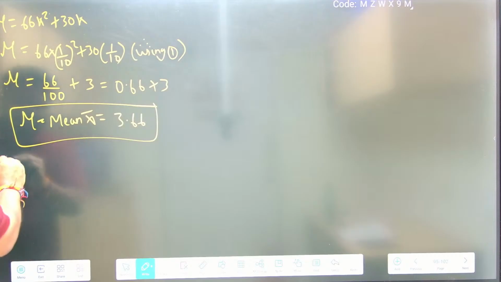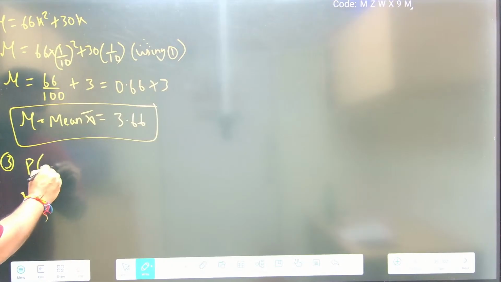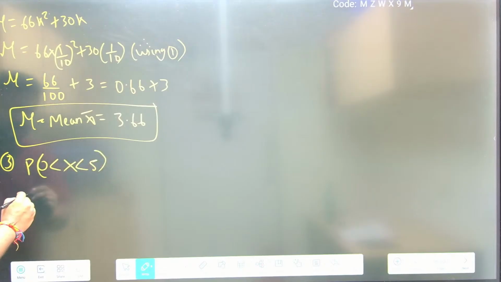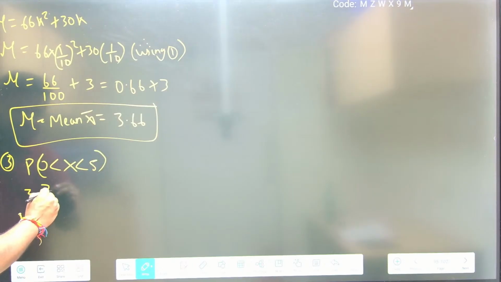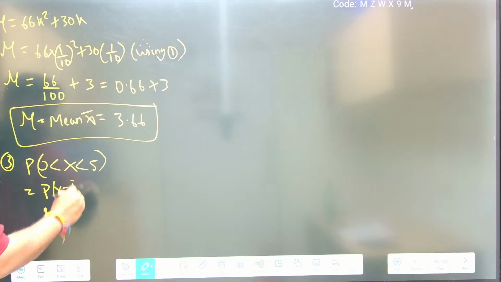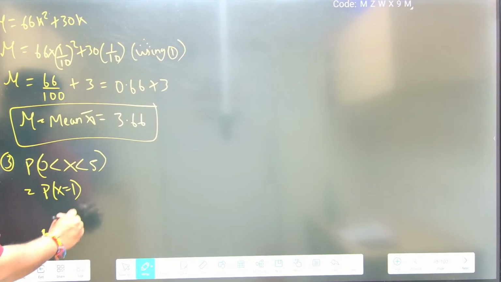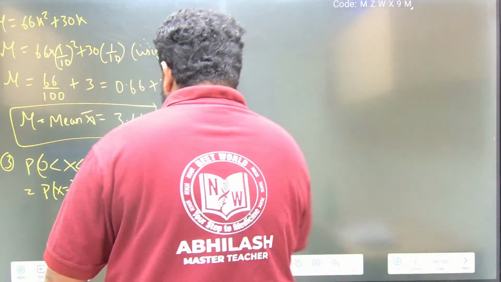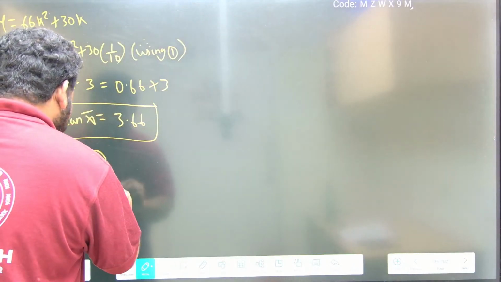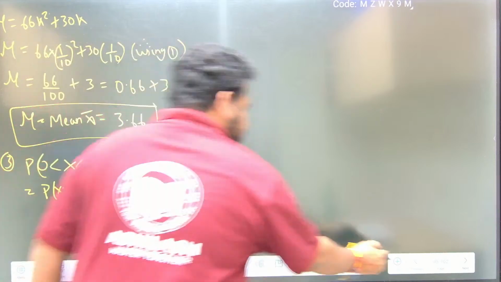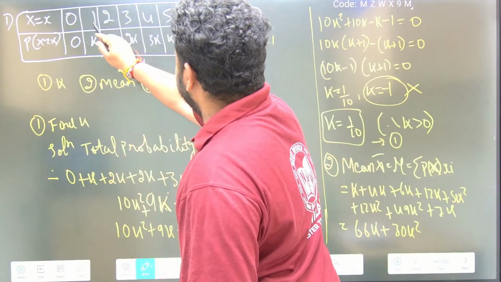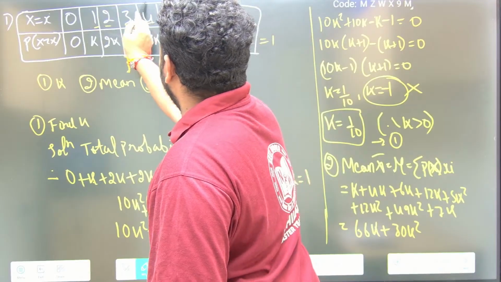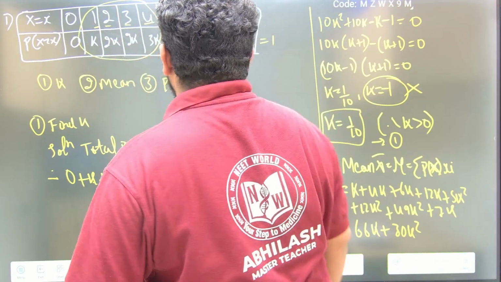Now the third thing that they are asking is the probability of x greater than 0 but less than 5. That means probability of x is equal to 1, we have to find out. Probability of x is equal to 1 plus probability of x is equal to 2. We have to find out probability of x is equal to 2, x is equal to 3, x is equal to 4. All these three we have to find out.